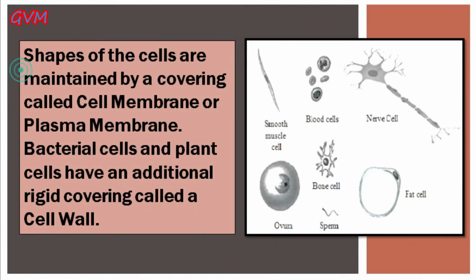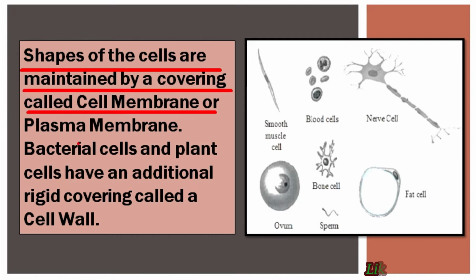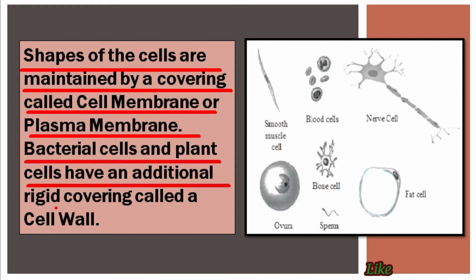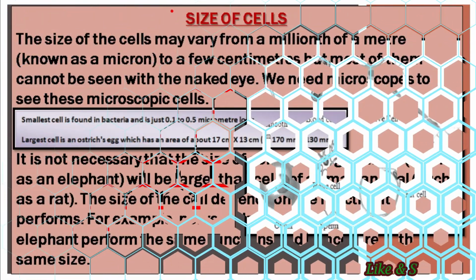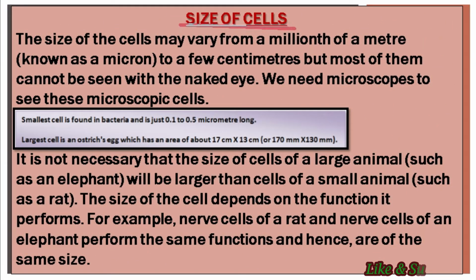Students, as we discussed earlier, Robert Hooke discovered that each honeycomb-like structure is separated by a wall, and that wall is known as cell membrane, or we can say plasma membrane. But students, in bacterial cells and in plant cells, there is an additional rigid covering just outside the plasma membrane, and students, this rigid covering is known as cell wall. Now students, let's learn and discuss the size of cells.